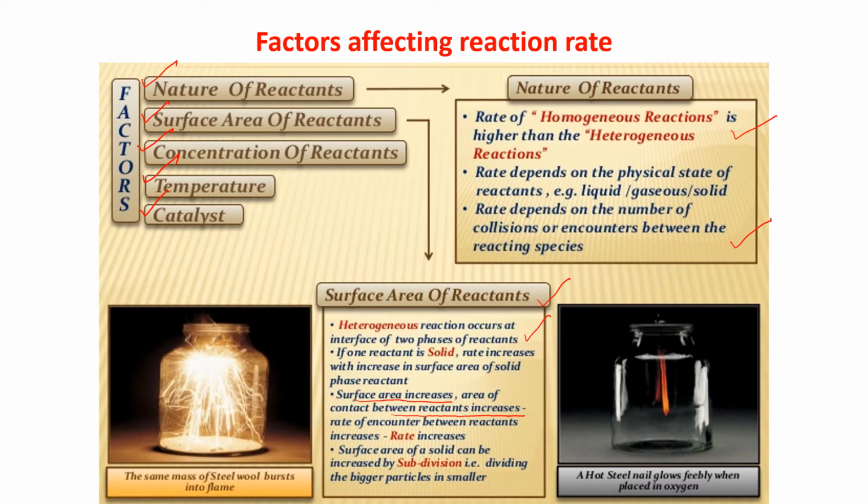Now, how can you increase the surface area of a solid? By subdivision, that means dividing the solid.